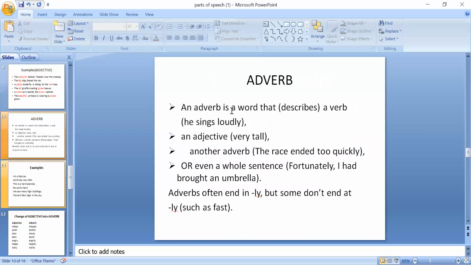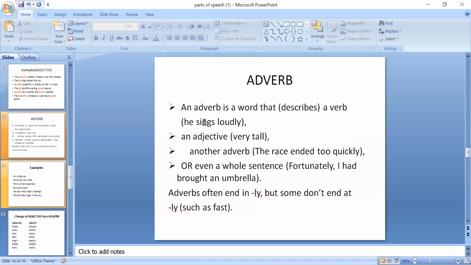Next, I'm going to tell you about adverb. Adverb is a word that describes a verb. ठीक है, verb को describe करता है adverb. For example, he sings. If I simply say he sings, then how can you know how does she sing? कि वो किस तरह का गाती है, ठीक है? He sings loudly. Clear? He sings loudly. If I'm using the word loudly here, then loudly is a word that is describing sings. Sings को describe कर रहा है.